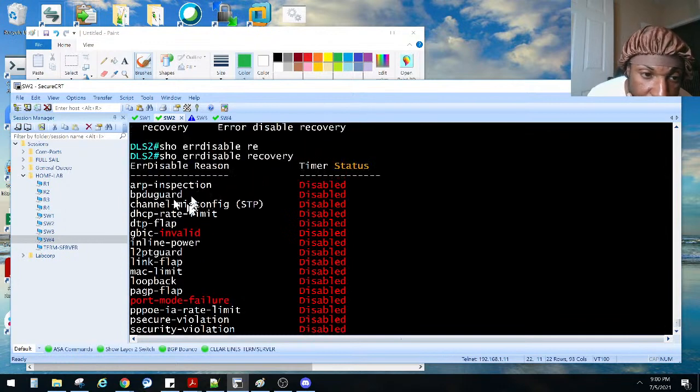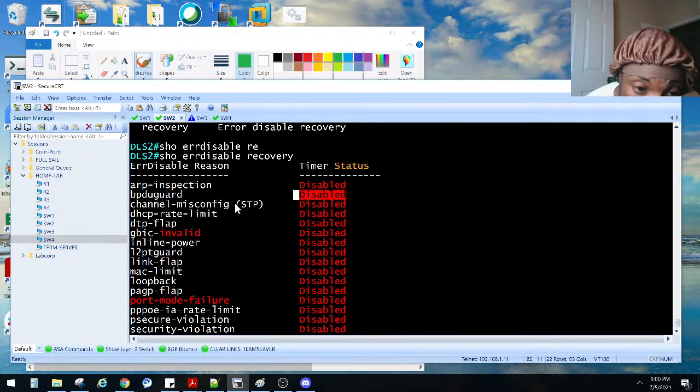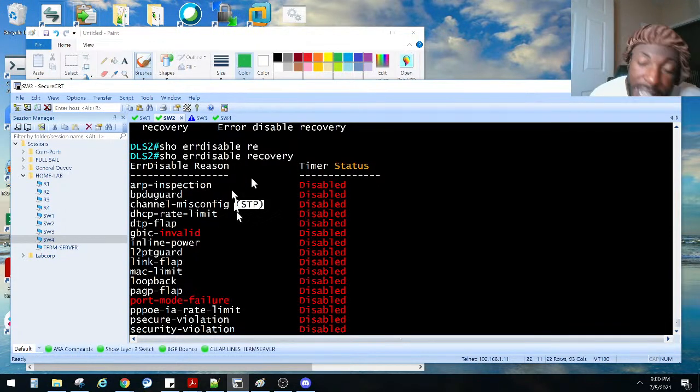Let's say somebody puts in a switch or a device that starts sending out BPDUs on a port that we don't want. So we have BPDU guard. Right now it's disabled globally. Don't let this confuse you or throw you off. When I saw this, I thought this is it, because it is channel misconfiguration. But what is this, STP? That's the reason why. Because if you misconfigure your port channels and the ports are still up, you can cause a loop to happen. So that's why they put in STP, spanning tree protocol. What's that? That stops loops from happening at layer 2.